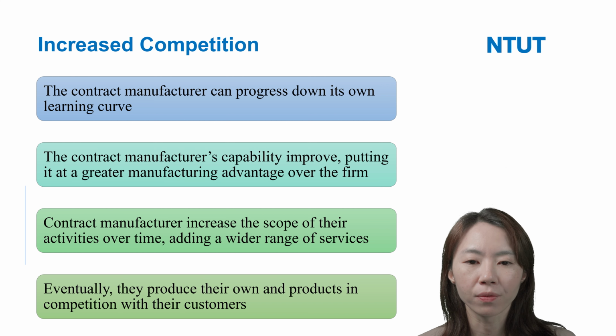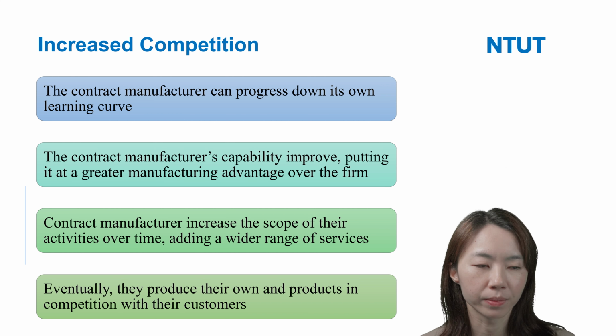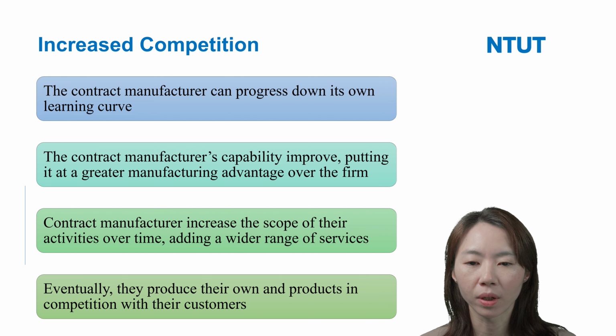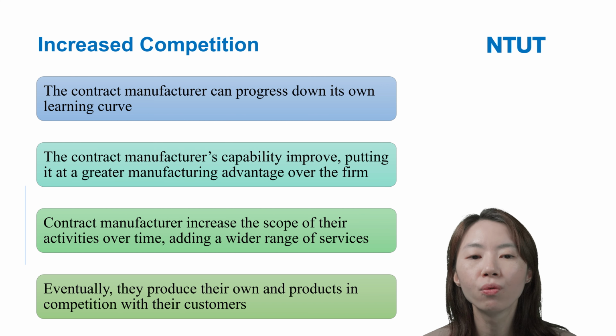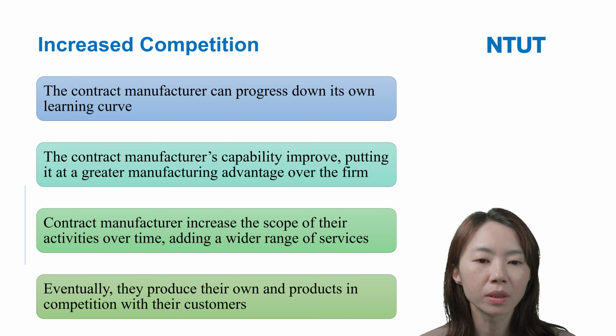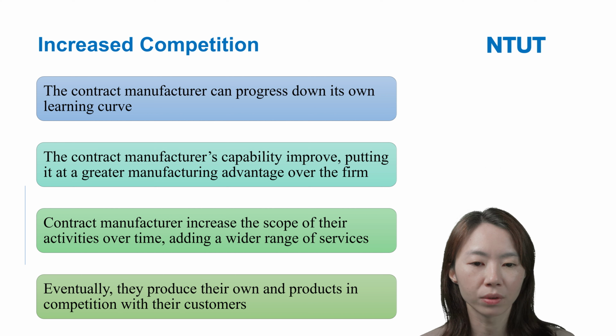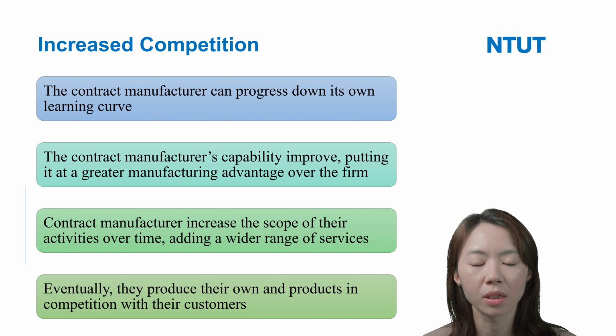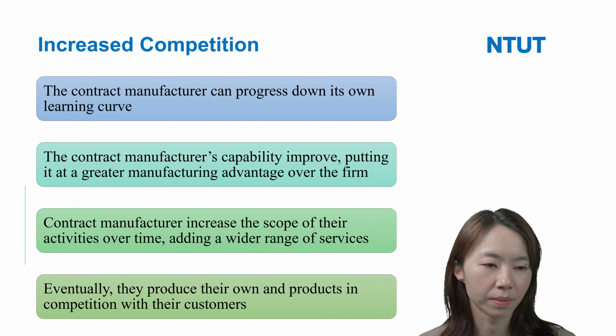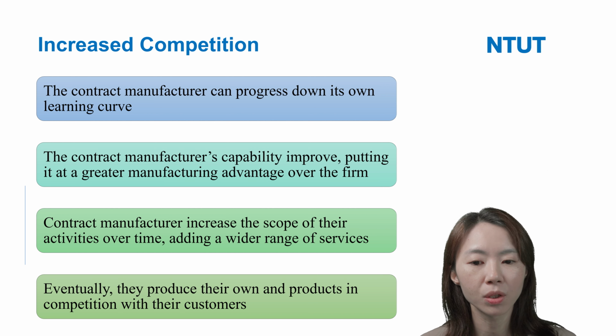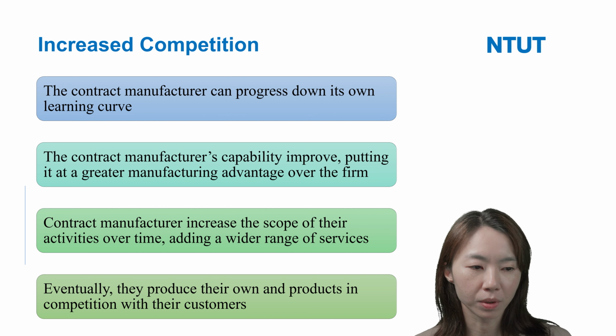So the contract manufacturer's capability improved, putting it at a greater manufacturing advantage over the other firms, the focal firms, right? So the contract manufacturer can increase the scope of their activities over time. It is a wide range of services, not just manufacturing. Maybe finally they can produce their own products or services and compete with their customers.